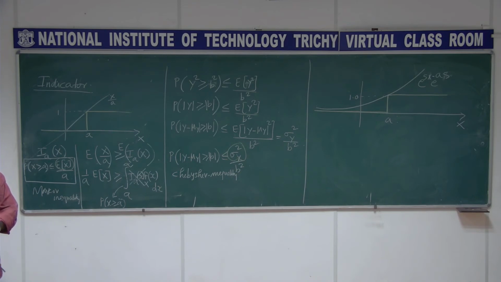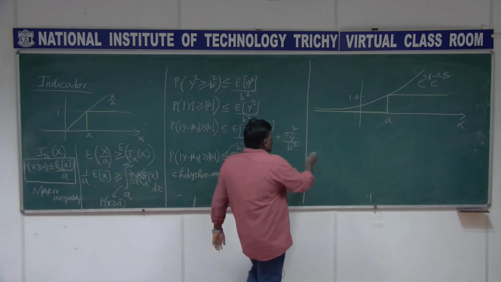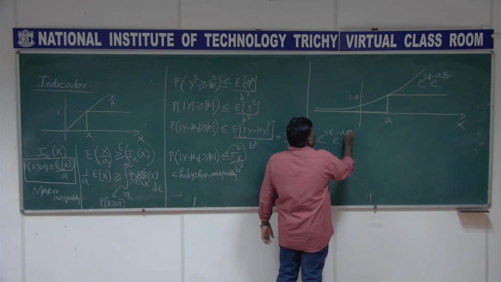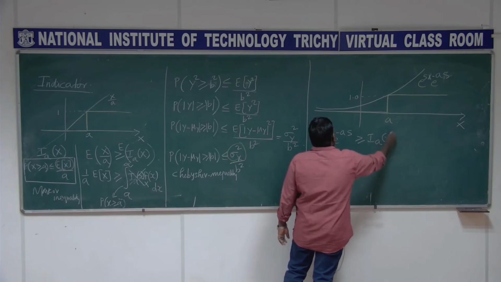You see that this exponential is always positive, and even when x is equal to minus infinity, the value is going to be 0. So this e power sx into e power minus as is going to be greater than or equal to the indicator function.